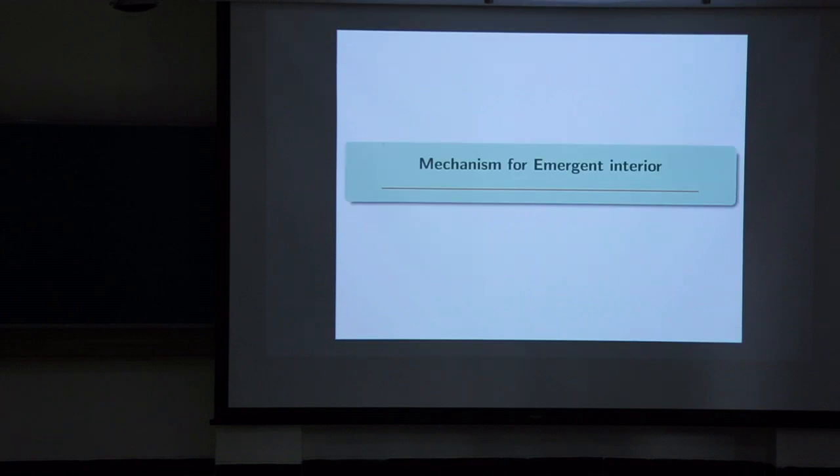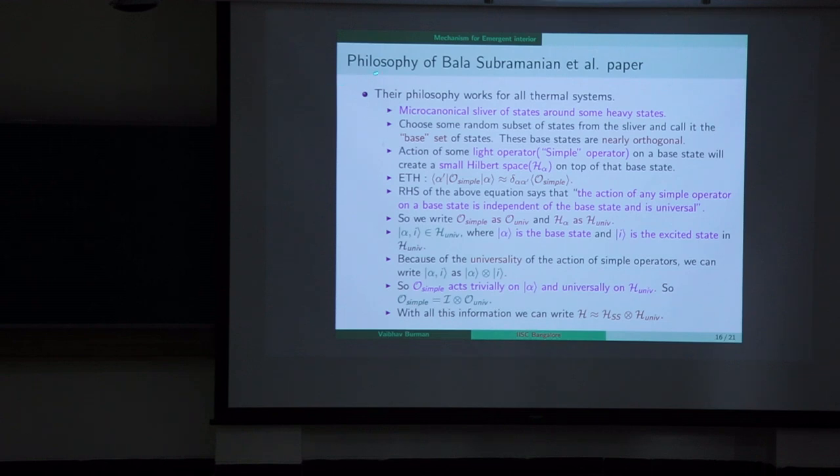So let's have a look at the mechanism for the emergent interior. Basically we are working with the philosophy of the Balasubramanian et al. paper, and their philosophy works for all thermal systems. Here what they are doing is considering the microcanonical sliver of states around some heavy states, and then they choose a random subset of states from the sliver and call it a base set. These base states are nearly orthogonal.